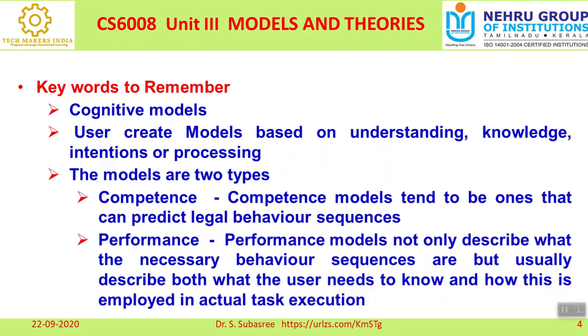So not only does it focus on sequence, but it also gives a detailed description of this prototype, why it has been created, and what would be the output after execution. When you compare these models, people will always prefer the performance model. Nobody will create a model just for understanding purposes. It has to give a clear-cut idea, and it also focuses on what the outcome of this model would be. So these are the two different types of models available.